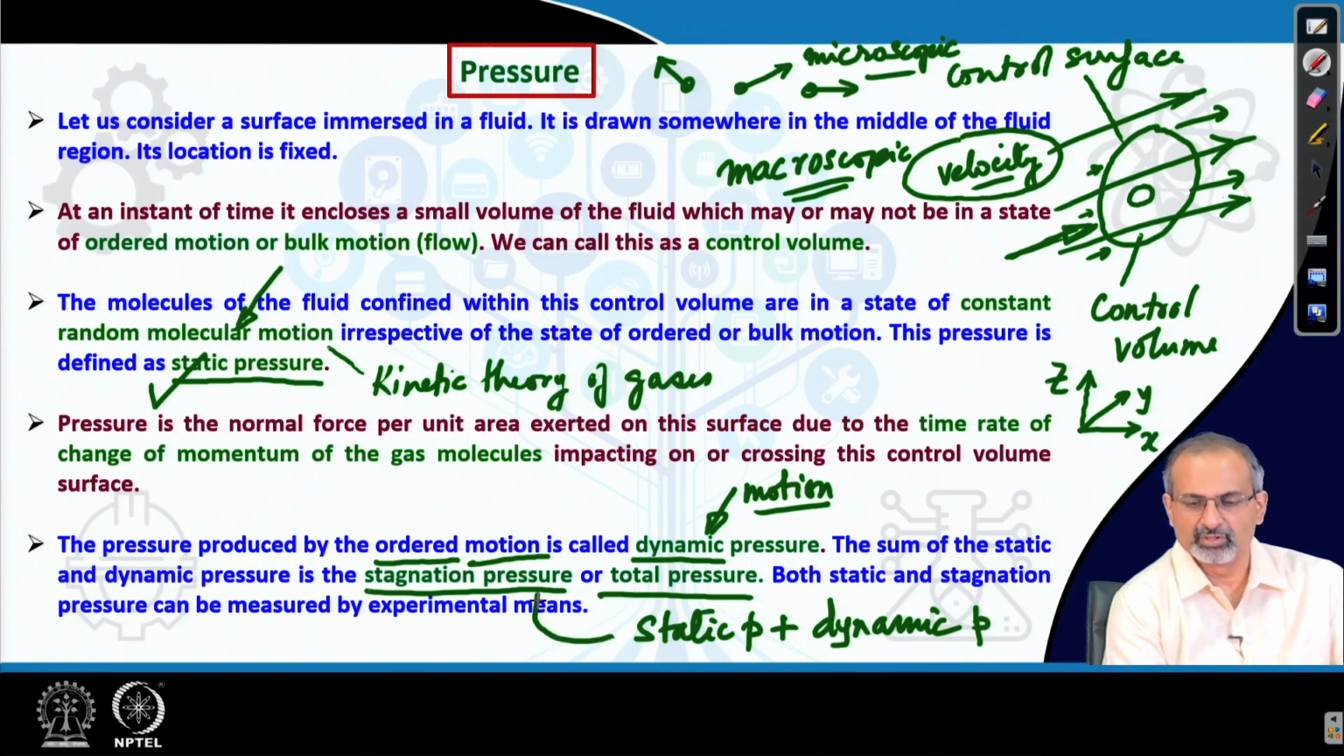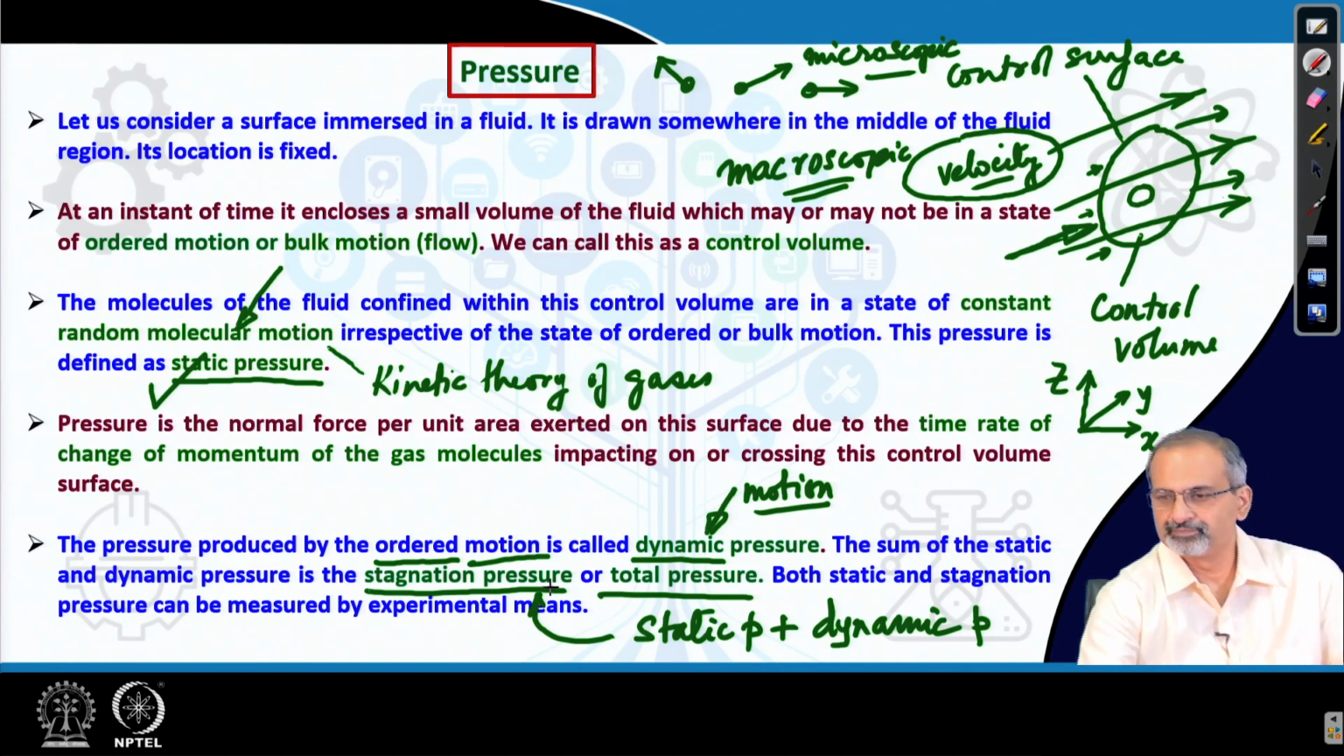So, that gives you stagnation pressure or total pressure. Both static and stagnation pressure can be measured by experimental means. We will look at the experimental means later in the course.